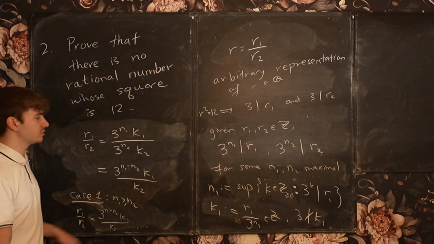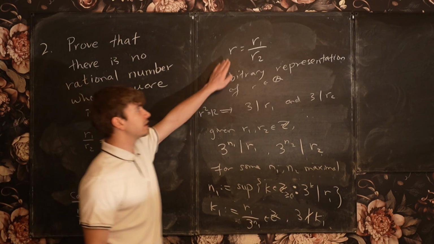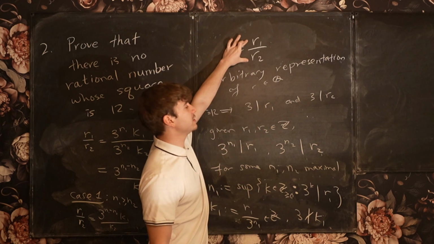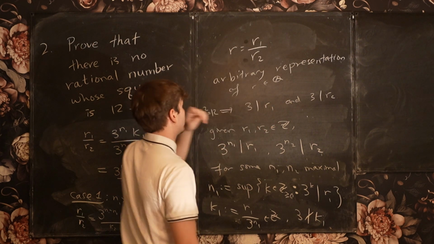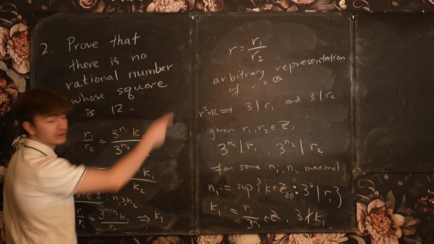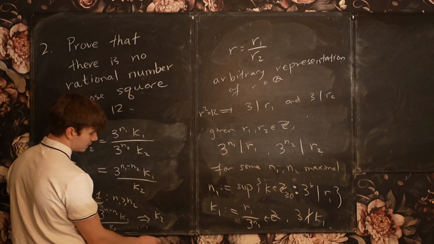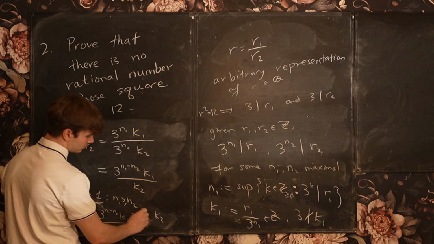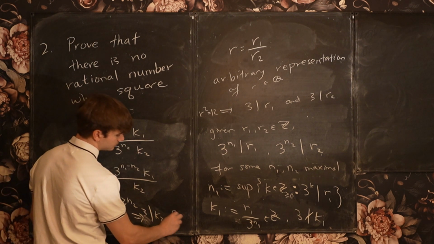But k2 is not divisible by 3. We just showed that for an arbitrary representation, I must have that both of these are divisible by 3. So that's a contradiction, right? This tells me that k2, by the proof we already gave, is divisible by 3, which is a contradiction.